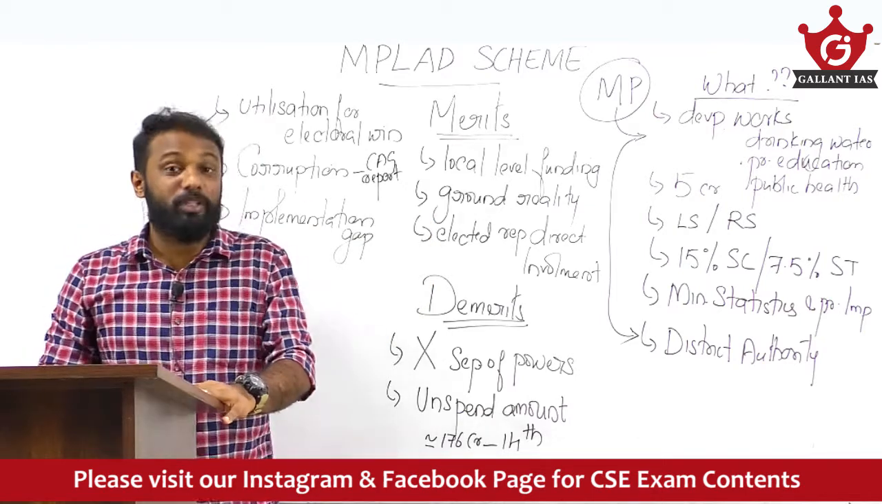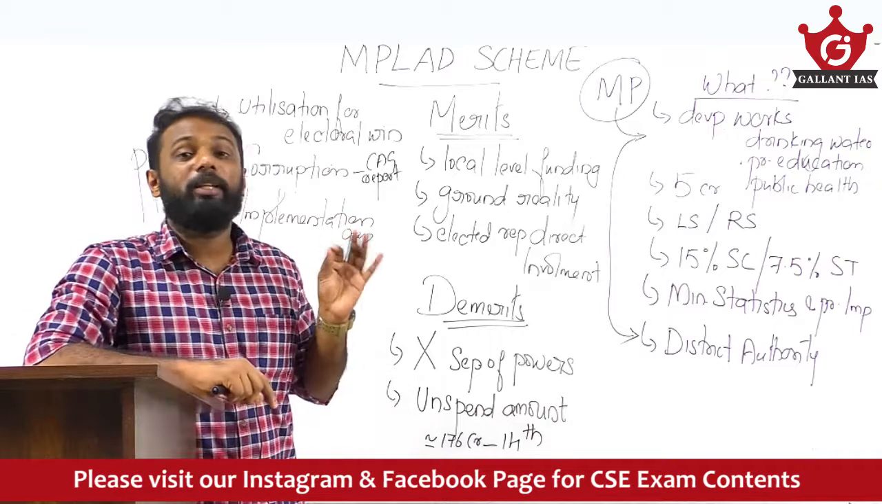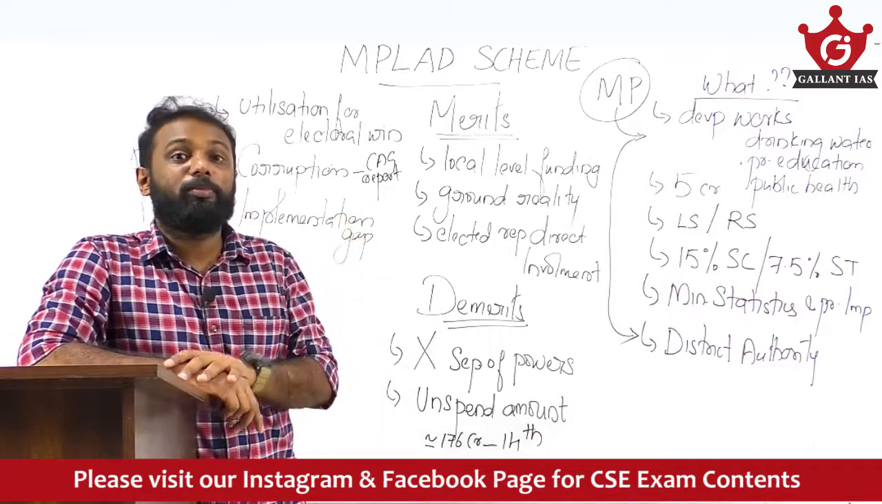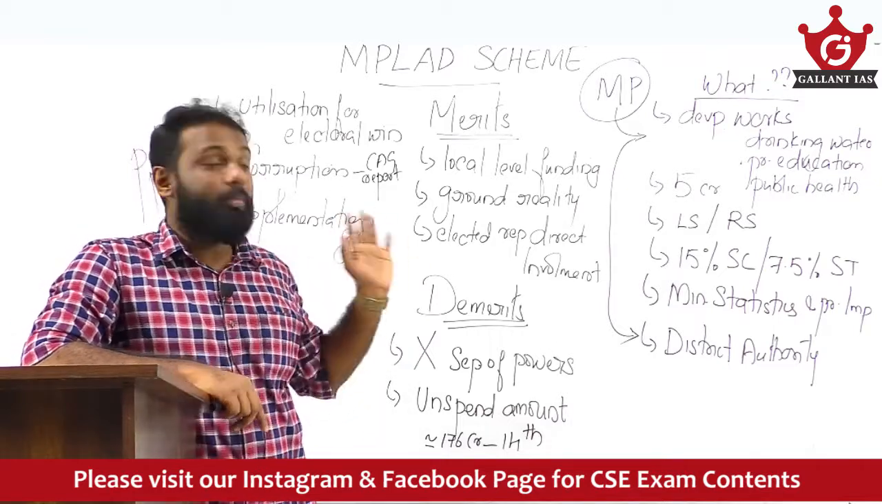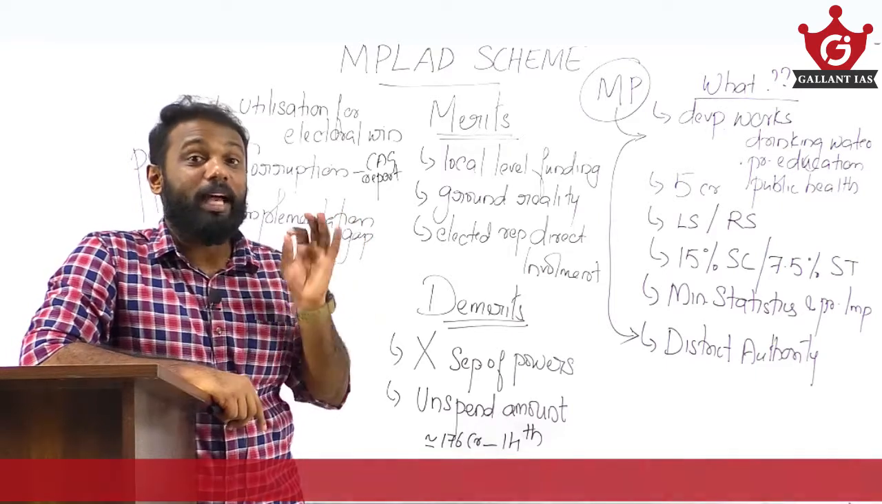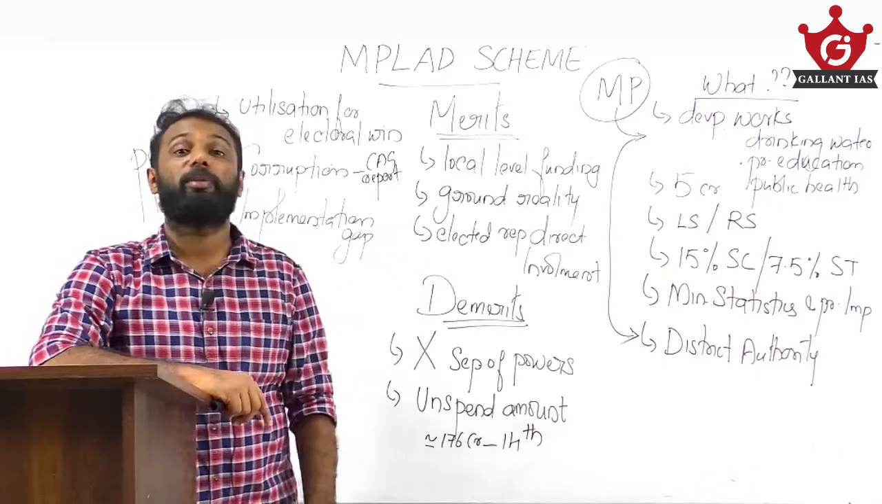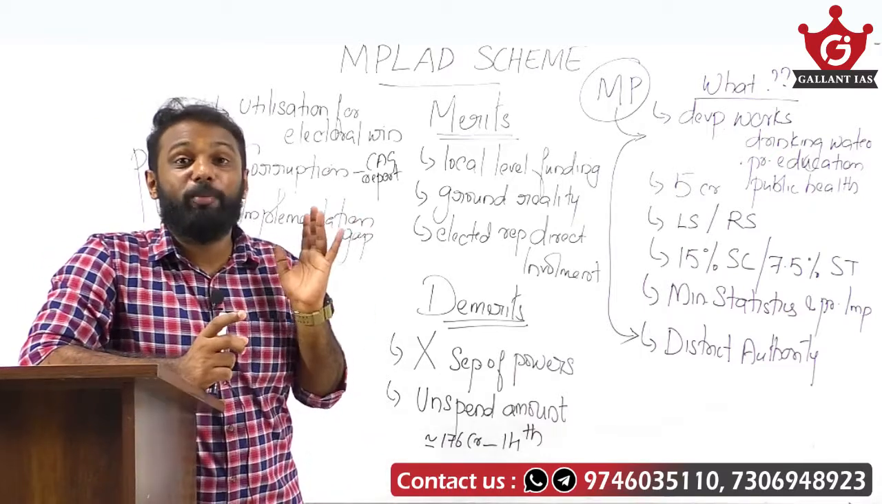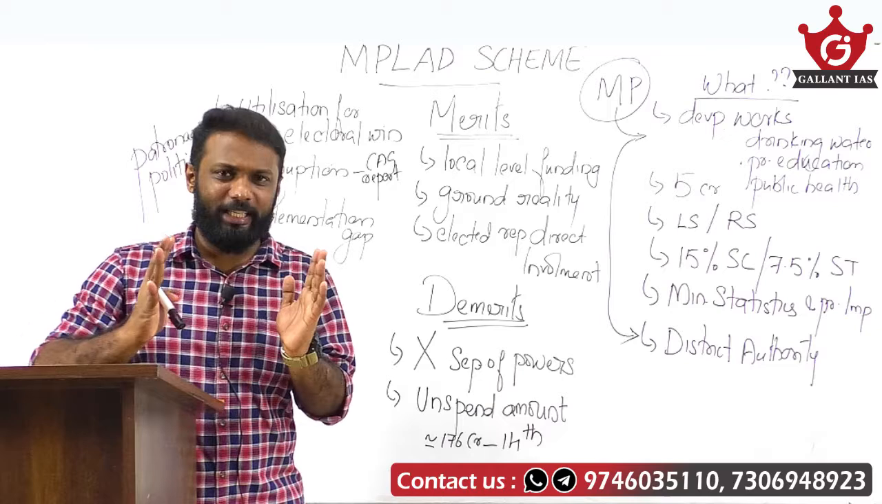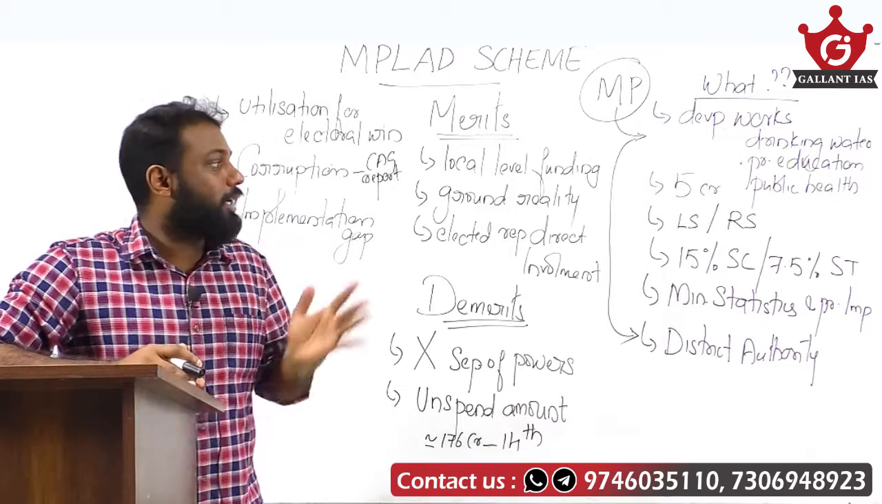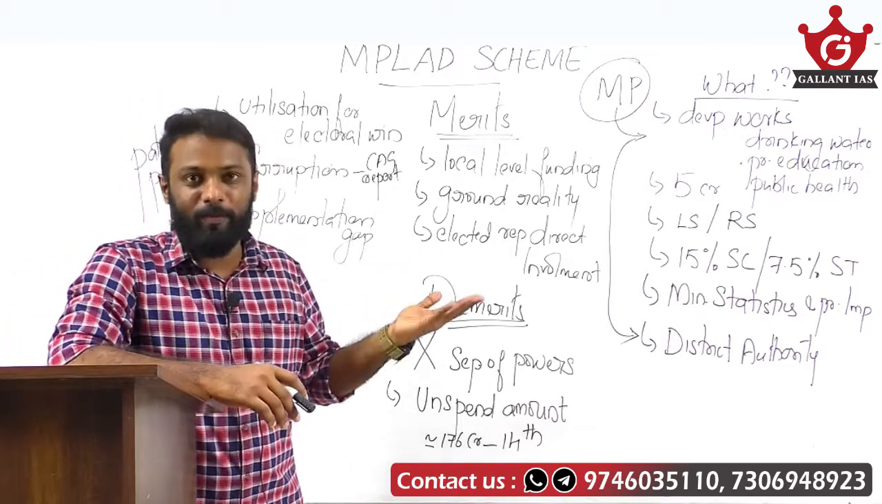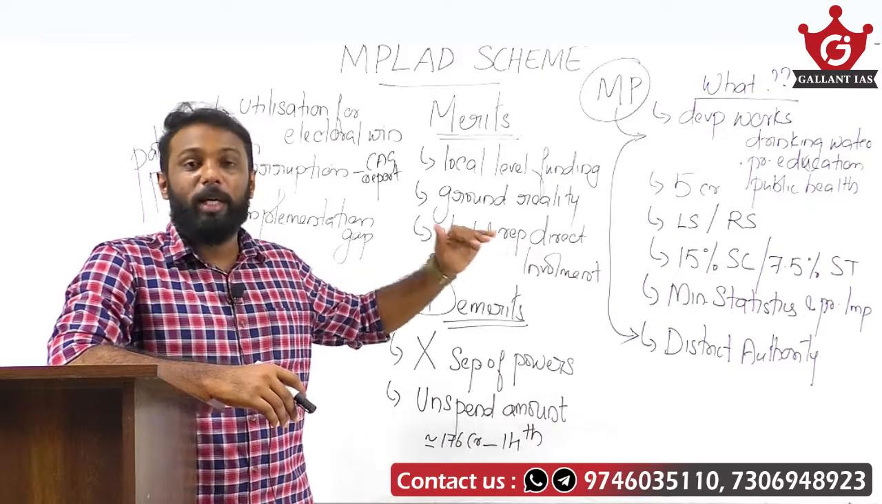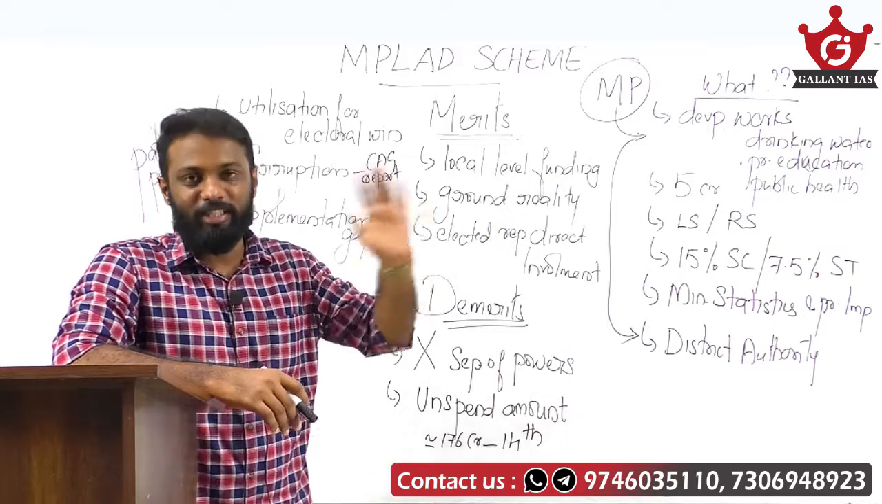Some of the features of this program are that about 15% of those funds must be utilized in areas inhabited by scheduled caste population, and similarly 7.5% of funds must be utilized in the areas inhabited by ST population. But in case a constituency does not have SC population or ST population, then that much amount must be spent in other parts of the state.